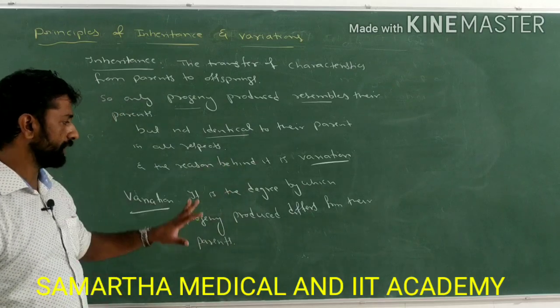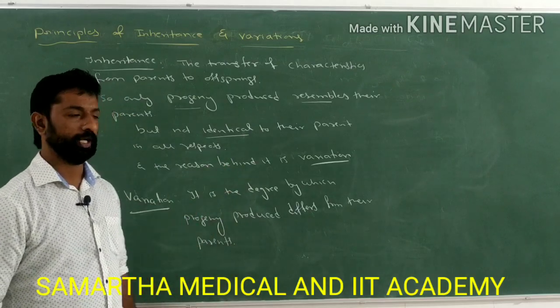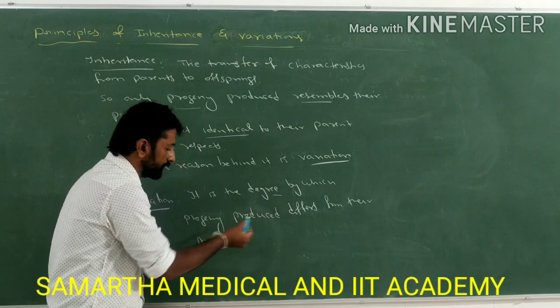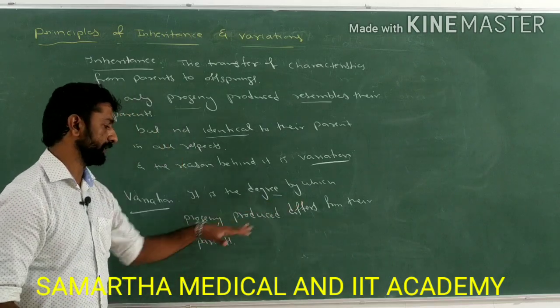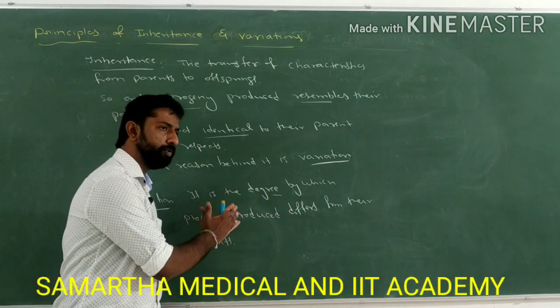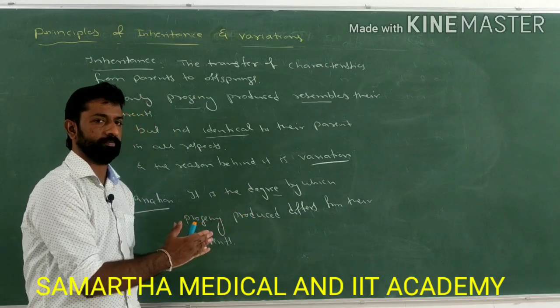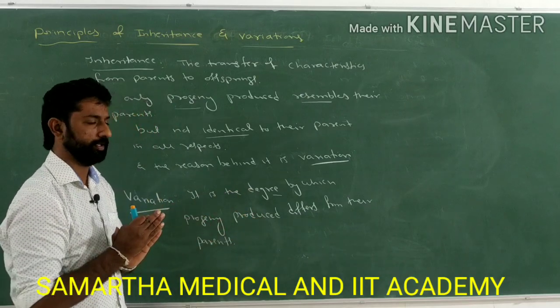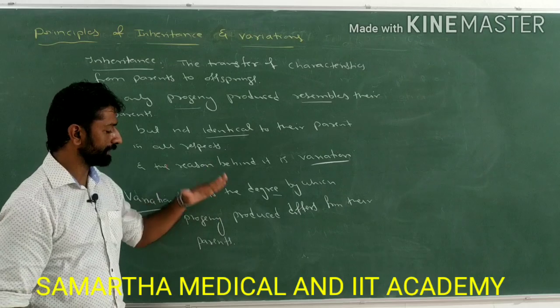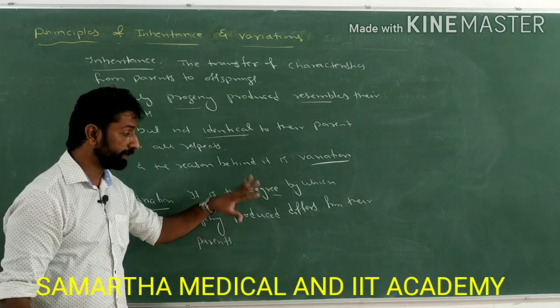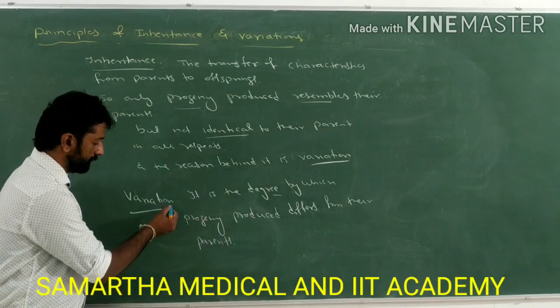Here the degree by which progeny produced differs from their parents means how they are going to differ and how much difference is present between progeny and the parents. That difference is only called variation.